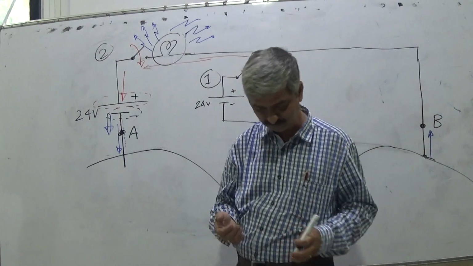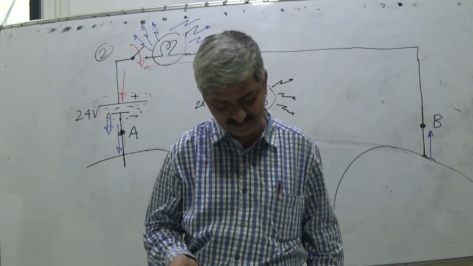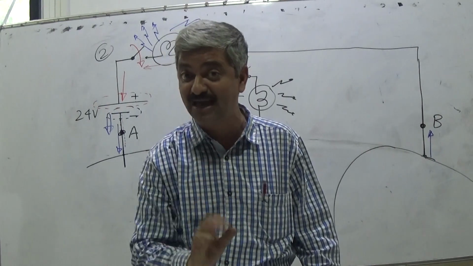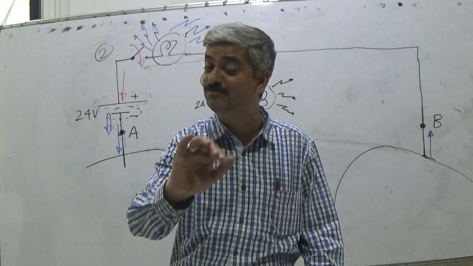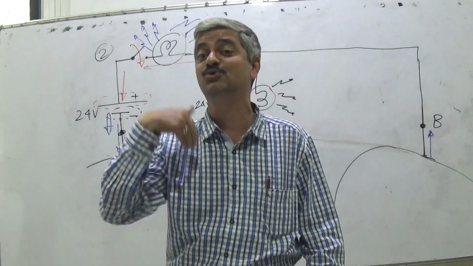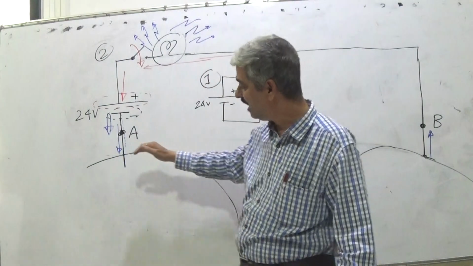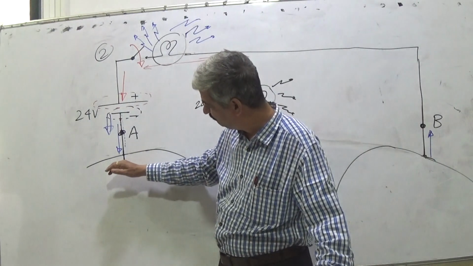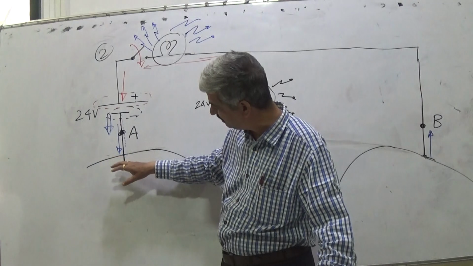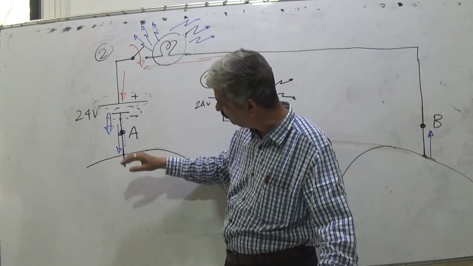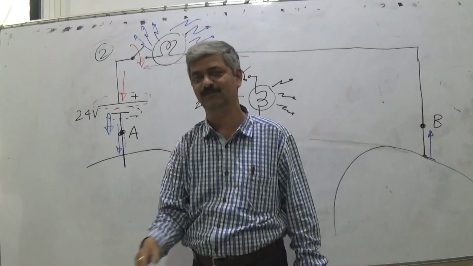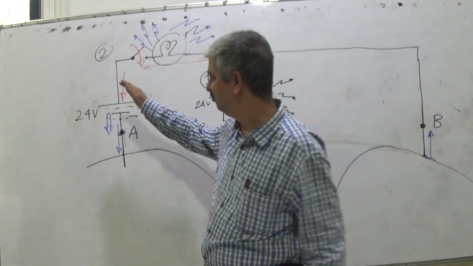As it becomes negative potential, it opposes further negative charge of electrons coming. So as more and more electrons come, even though earth is big, slowly it will oppose the electrons, but this pump is more powerful, so they will continue to come.